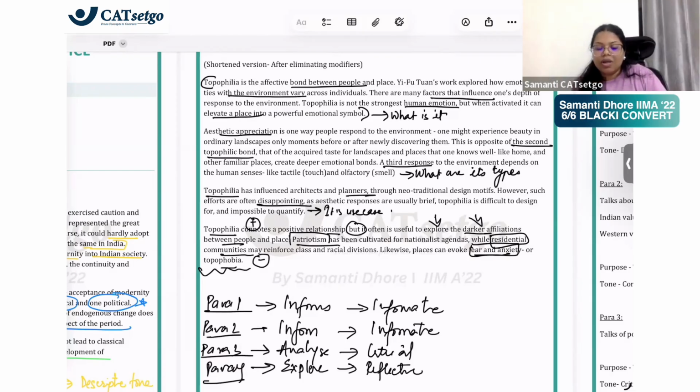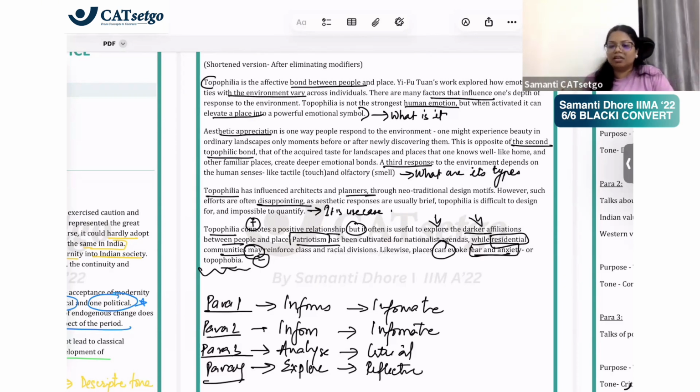See, I'll tell you how I arrived at exploratory in the last paragraph. The word explore is also used, but the author is saying that it could have darker implications. It has not been stated definitively. It could mean like patriotism could further nationalist agendas. Residential communities may reinforce. The word may is exploratory. Some things can evoke. So you are exploring that this could happen.